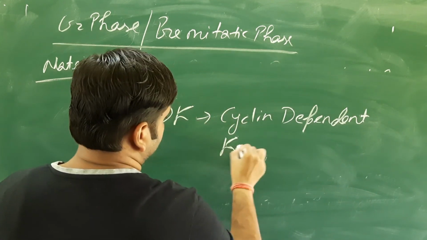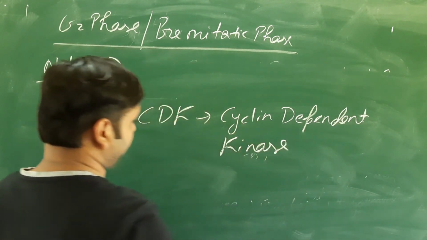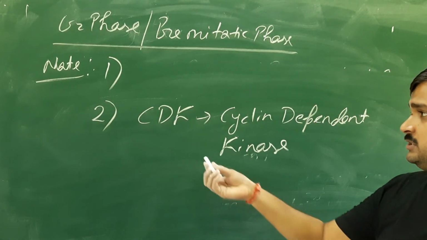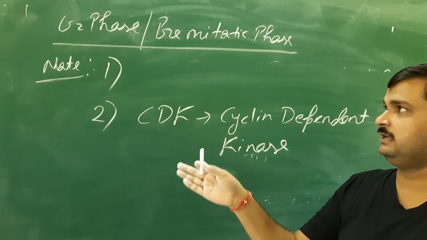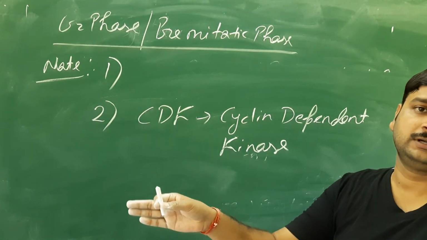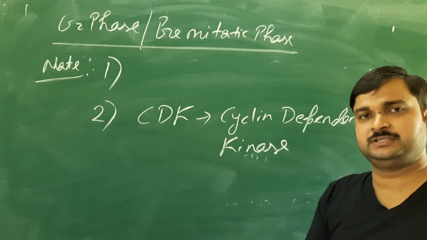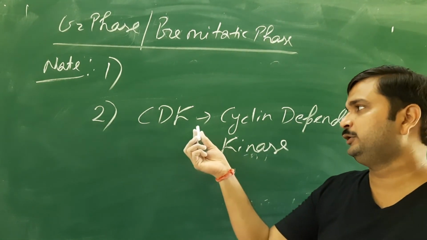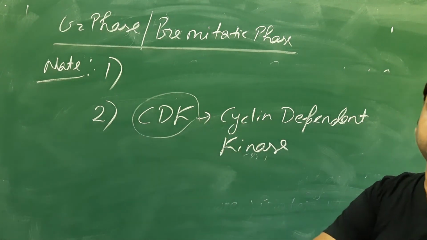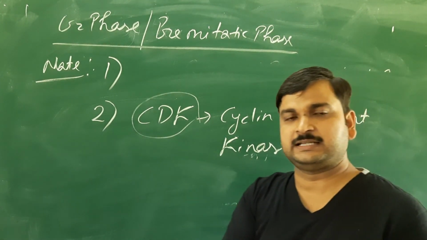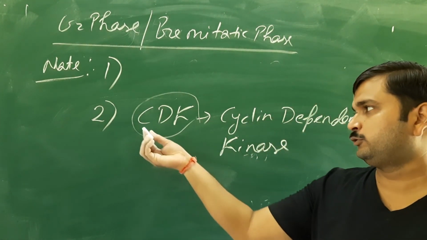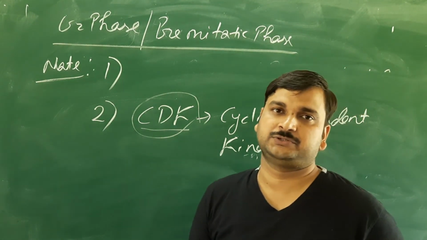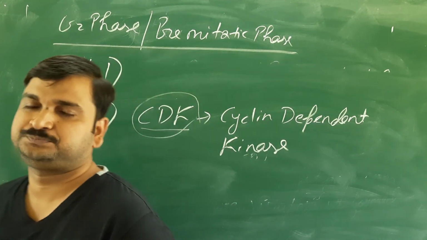This CDK controls the transition of the interphase from the G1 phase to S phase, and then from S phase to the G2 phase. All this regulation, not only of the interphase but of the cell cycle also, is controlled by a factor called CDK, cyclin dependent kinase. This is also a point that you should know.